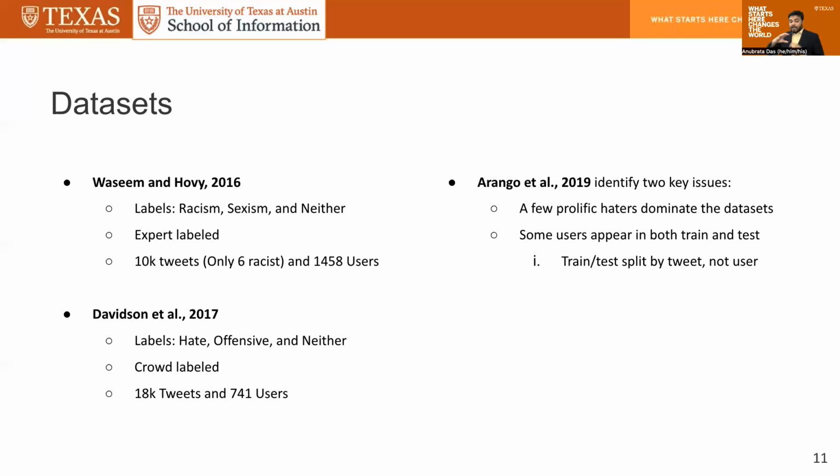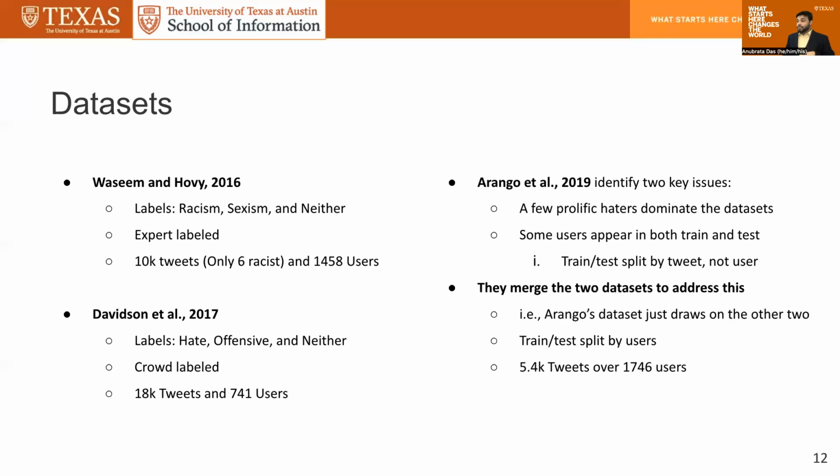Just clarifying, it's not the same tweet appearing in train and test, but tweets from the same user appearing in train and test. What happens in that case is if you have prolific haters and the model just picks up on the artifacts or the style of a particular user, then that leaks and may just help the model perform better just because it has seen similar tweets from the same user.